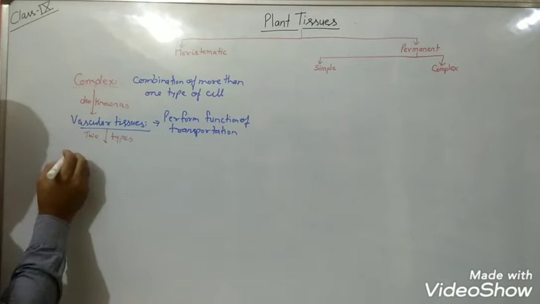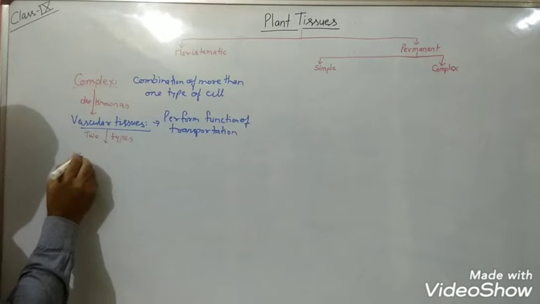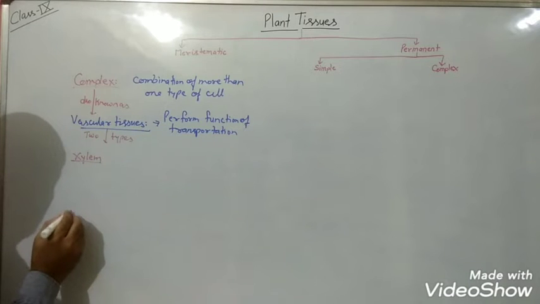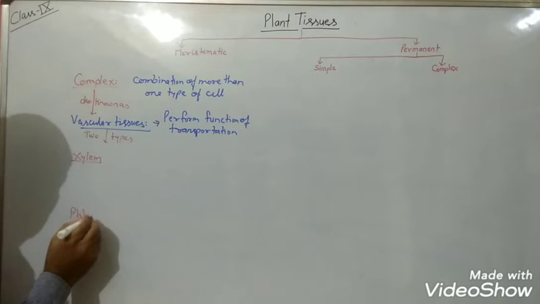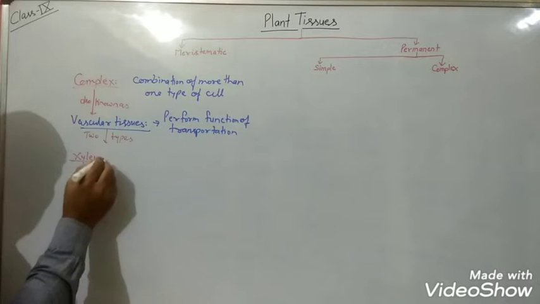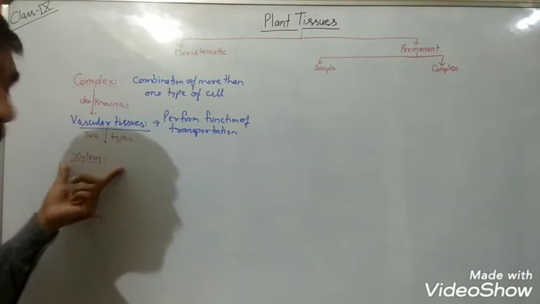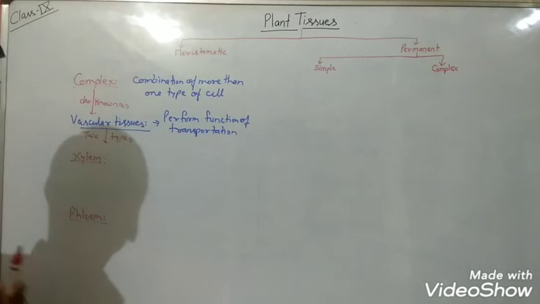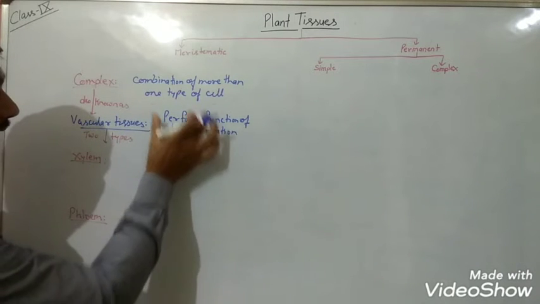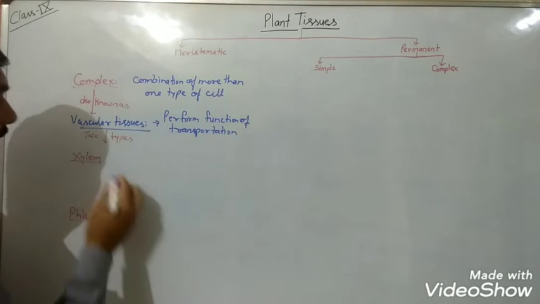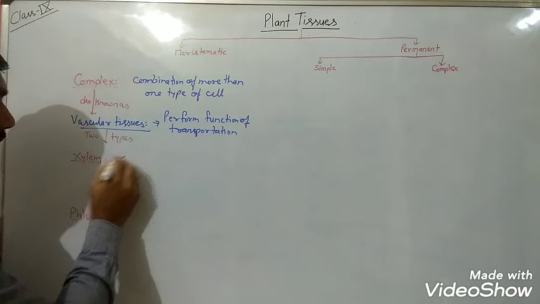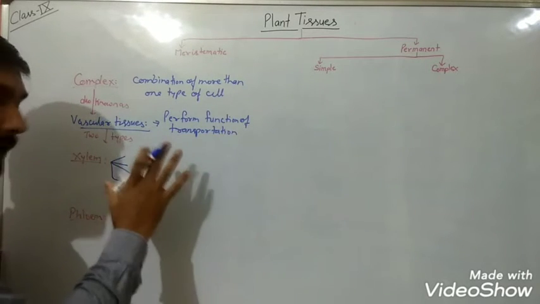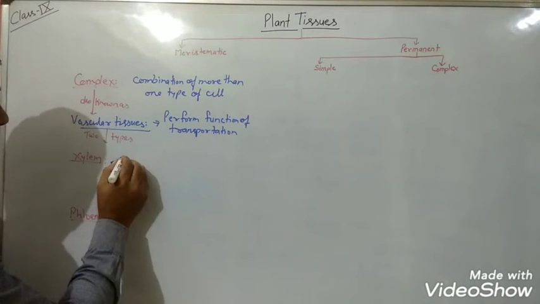The first one is known as xylem, and the other one is known as phloem. So we will see what xylem tissues and phloem tissues are, and what their structures and functions are. First, as we know, these are a combination of more than one type of cell. When we discuss the components of xylem tissue, four types of cells are present there.